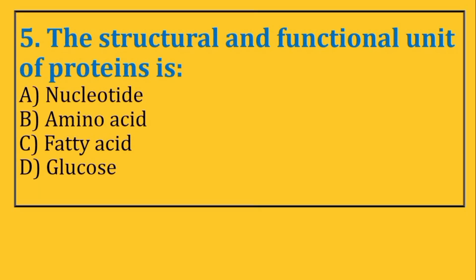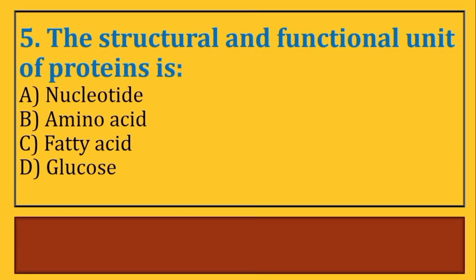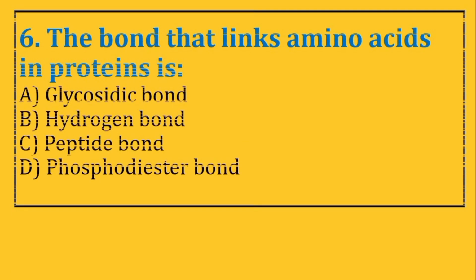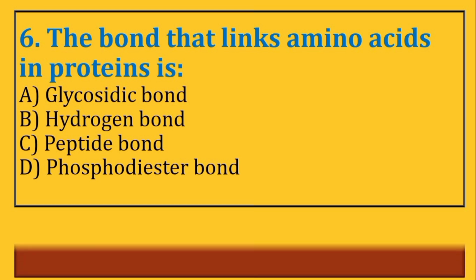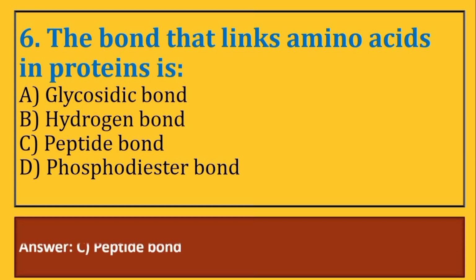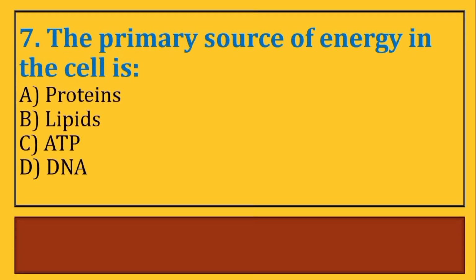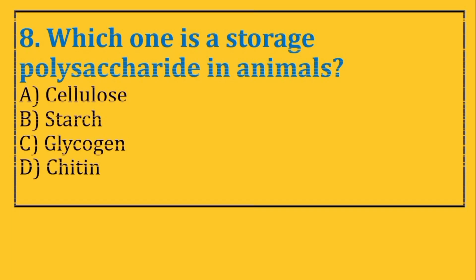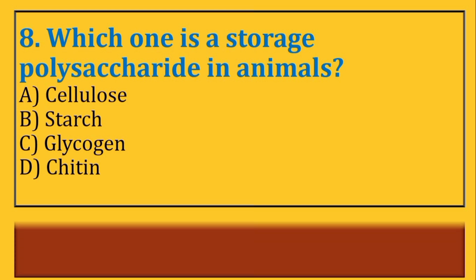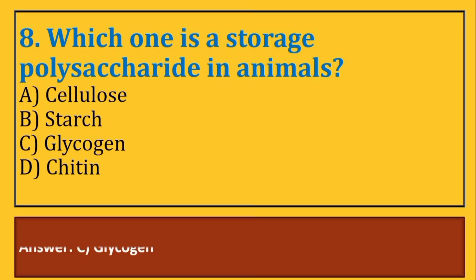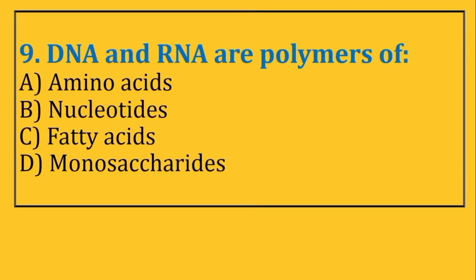5. The structural and functional unit of proteins is 6. The bond that links amino acids in proteins is 7. The primary source of energy in the cell is 8. DNA and RNA are polymers of